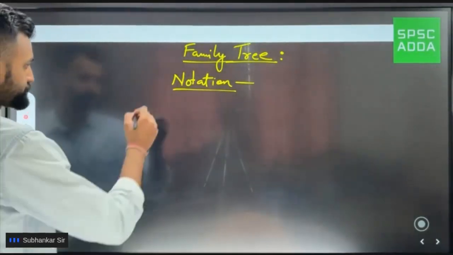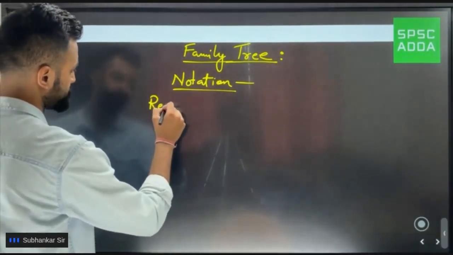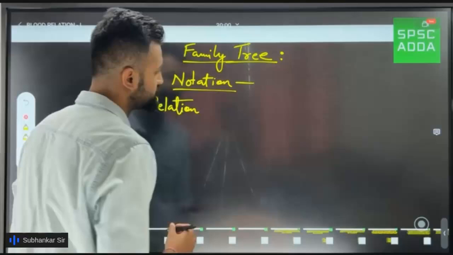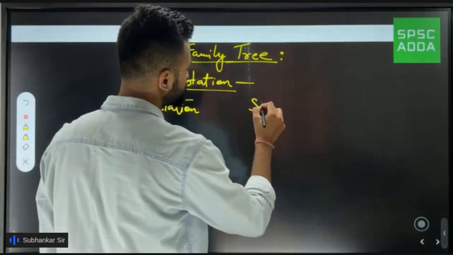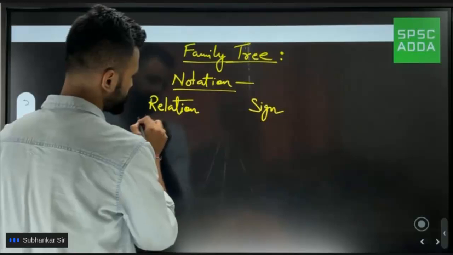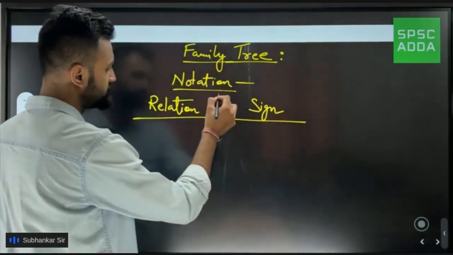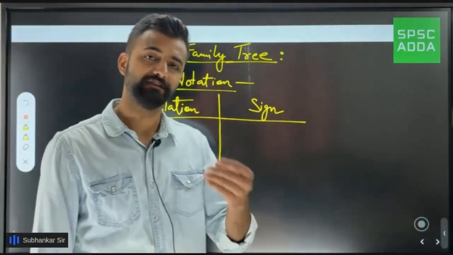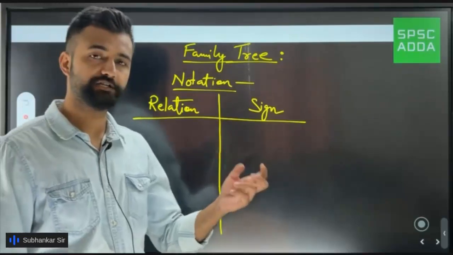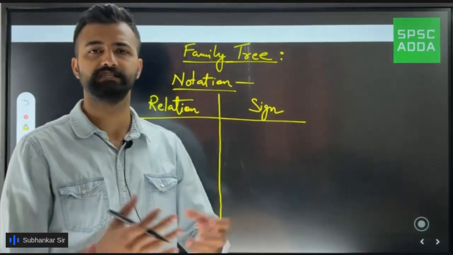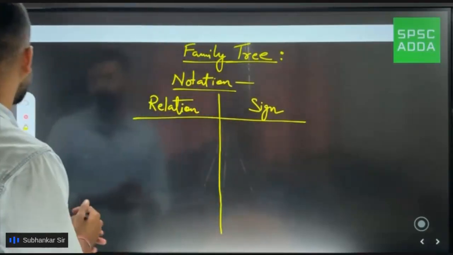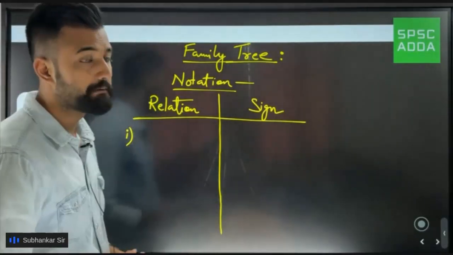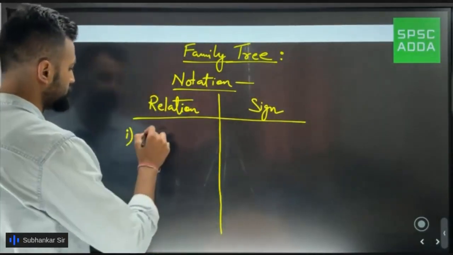So I'm writing the relation out here, and based on the relation, what is the symbol or sign that we are going to use? Let's understand it in full detail, because once we understand this, you can easily make the blood relation family tree, and then you can answer each and every question whatever you wish to. Number one, suppose I have to show a male member in a family.